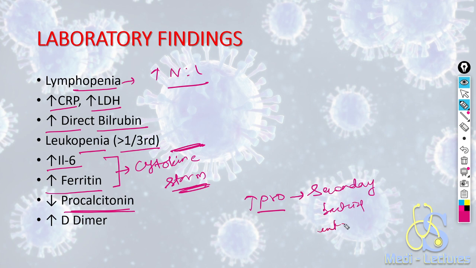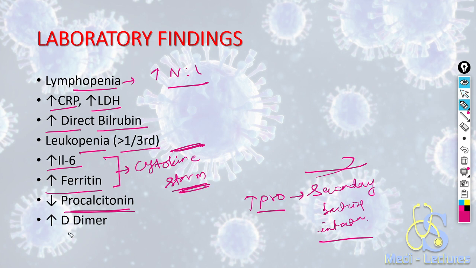The role of the procalcitonin investigation is not very big, but it can just tell us whether the counts are rising because of the cytokine storm or due to the secondary bacterial infection. If procalcitonin is increased, then we have to escalate our antibiotics.